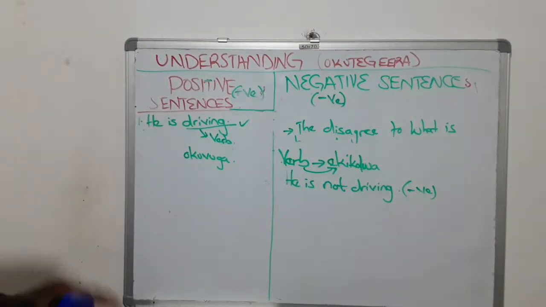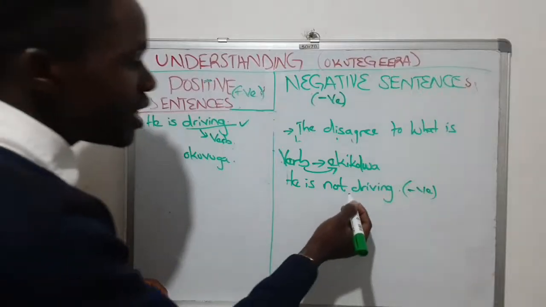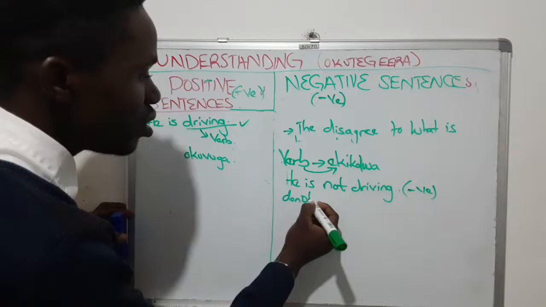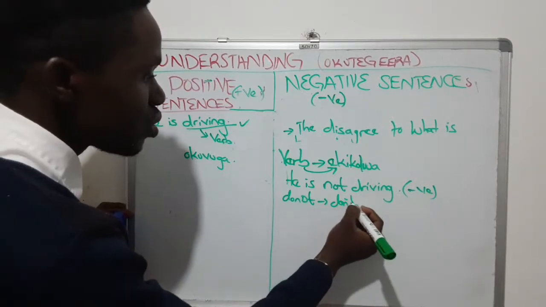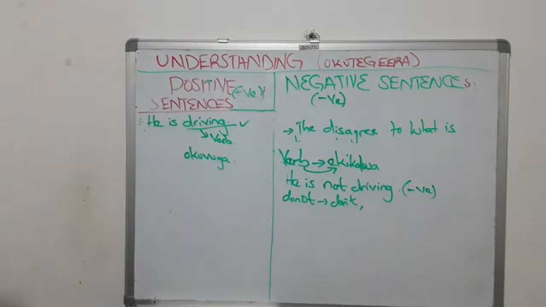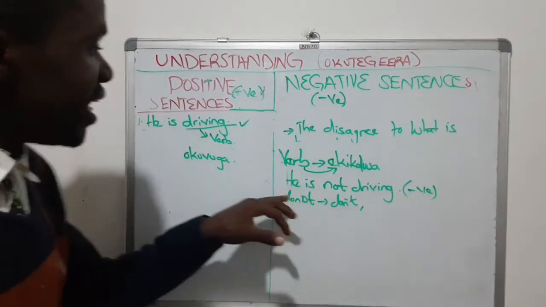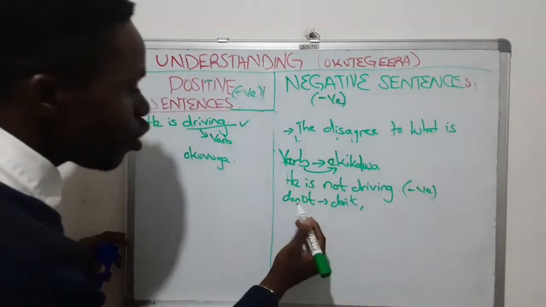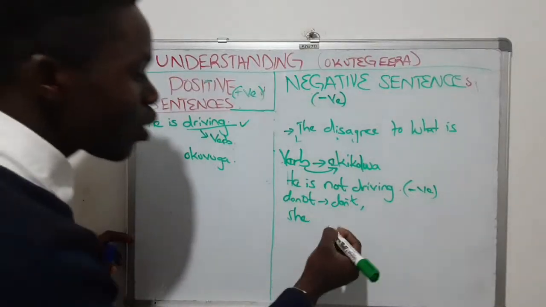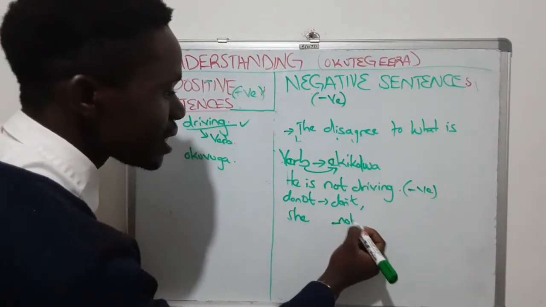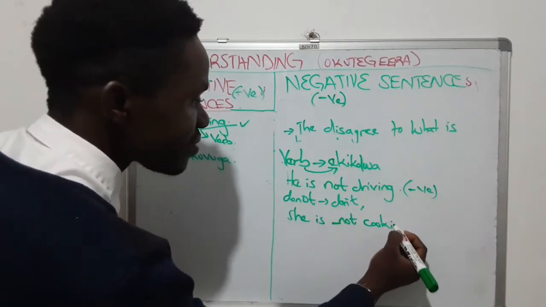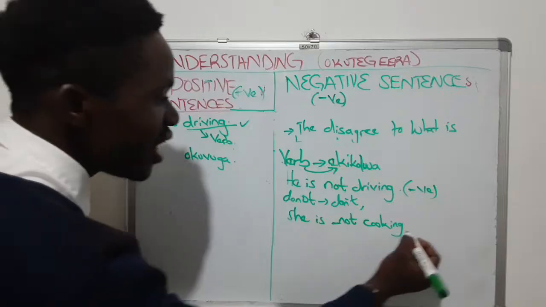Okategedde bulungi ako. So negative sentence zibeeramu ne not oba don't. Do not the same as don't mu luzungu tulina kubuzaabuzibwa, oba does not nga bwe mbawadde emabega. So in this sentence tulina not is. So okozesa he oba she ng'oyagala kukola negative sentence mu luzungu ogenda kukozesa directly not. For example, she is not cooking. Are we together? She is not reading.